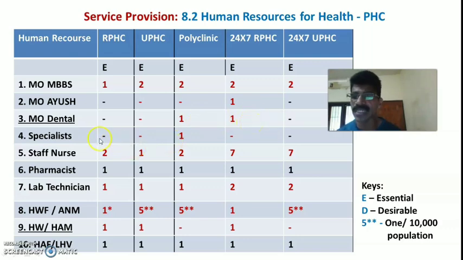Then regarding other specialist, okay, other specialist is required only in polyclinic. Okay, in the urban area the government is having special clinics. In that, specialists are required. That is, one specialist is required in one polyclinic.